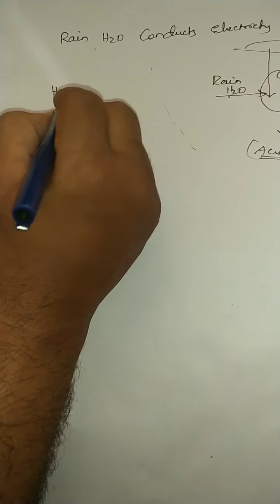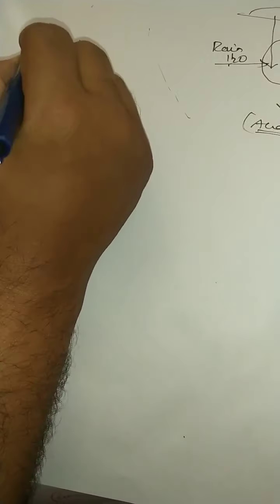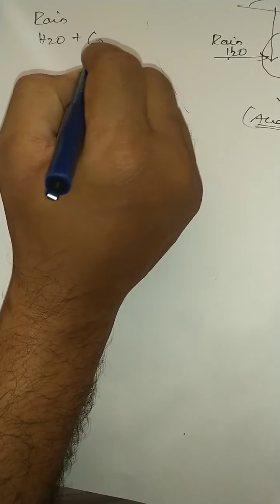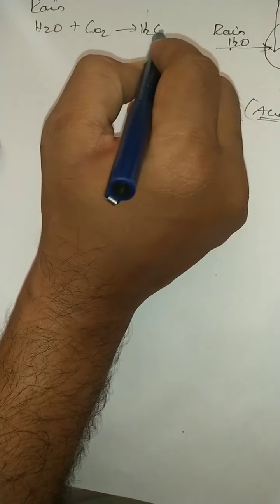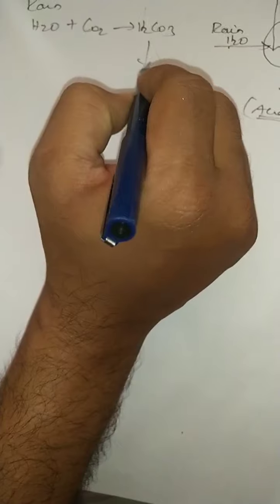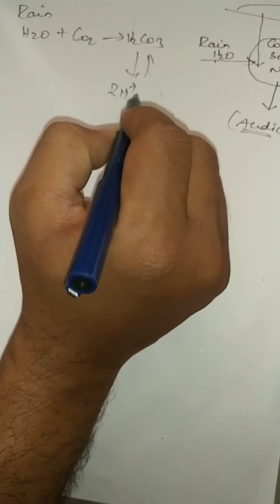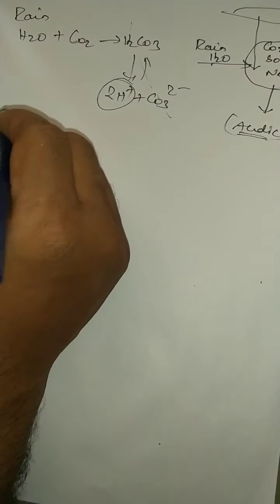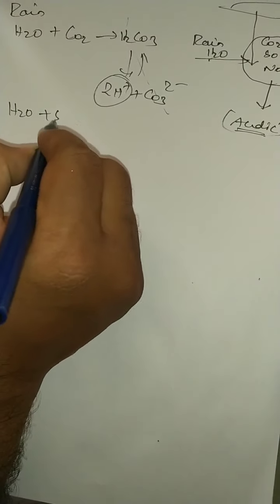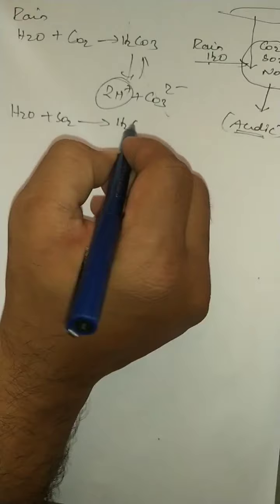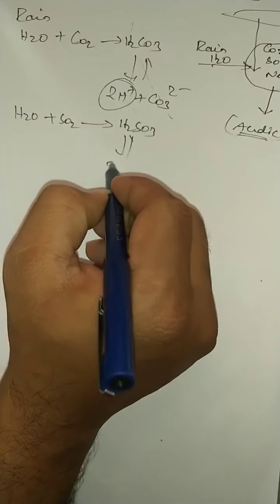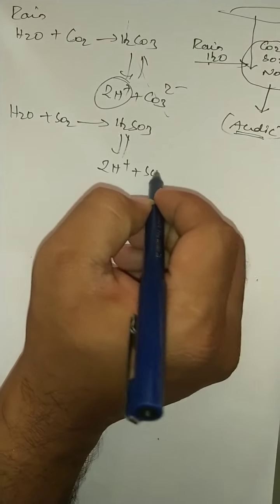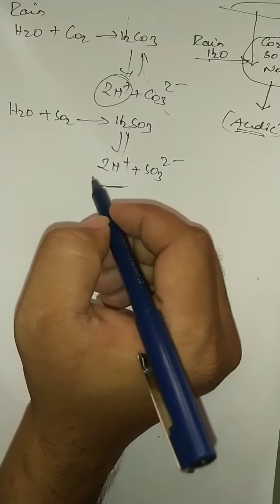For example, I can show equations. Rainwater interacts with carbon dioxide. What are you going to get? H2CO3, carbonic acid. This carbonic acid is a weak acid. It dissociates into 2H+ and CO3 2-. So what ions are released? H+ ions. In the same manner, H2O plus SO2 gives rise to H2SO3. It also splits into 2H+ and SO3 2-. So here also H+ ions are released.